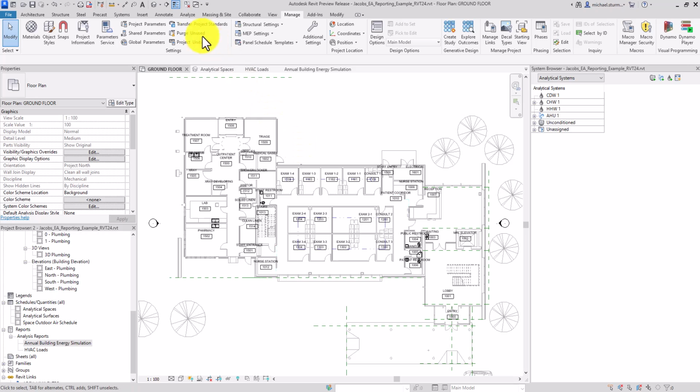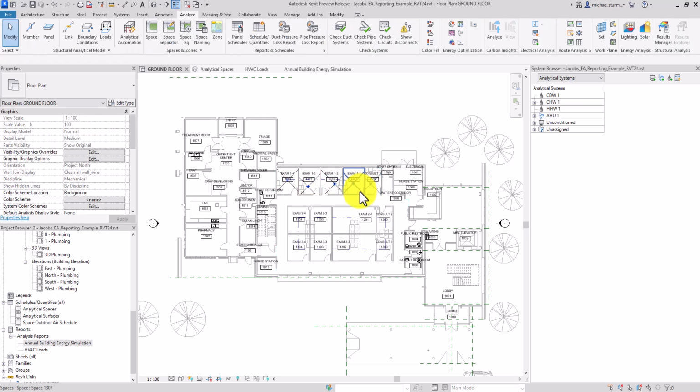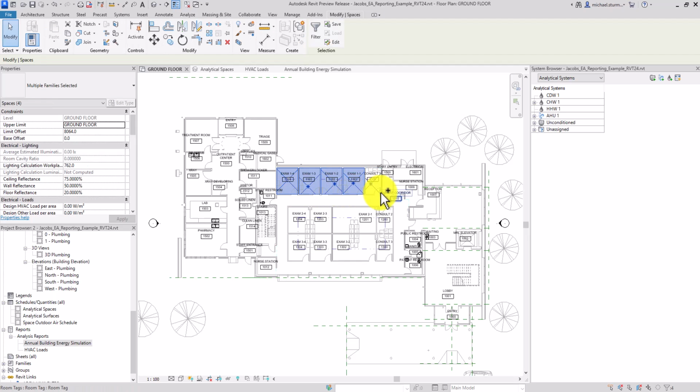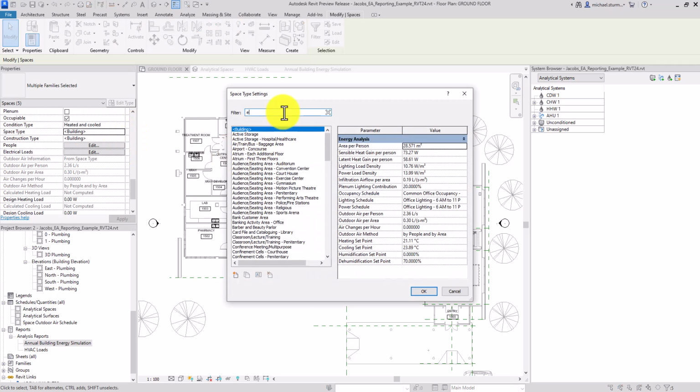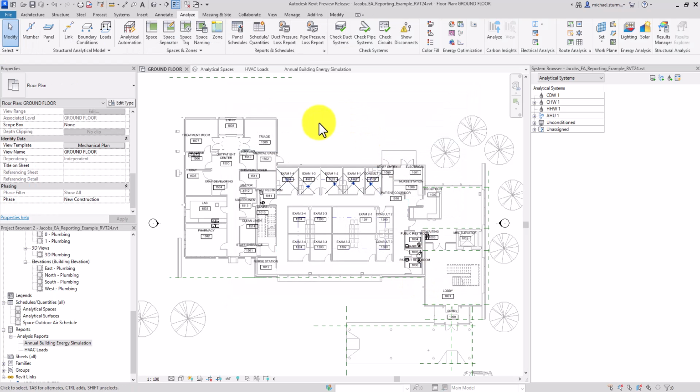Go back to Analyze Space and apply spaces to the exam rooms. Select the spaces and apply the newly modified space type to it. Now you can go ahead and run the systems analysis again to get a new report.